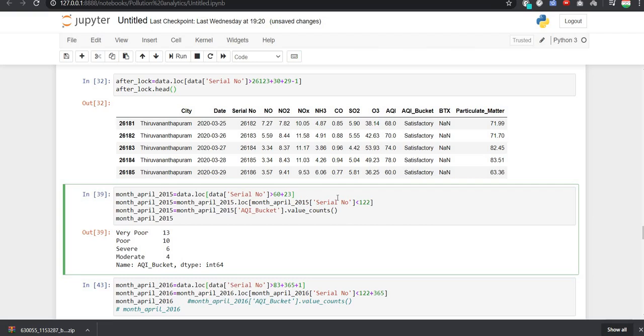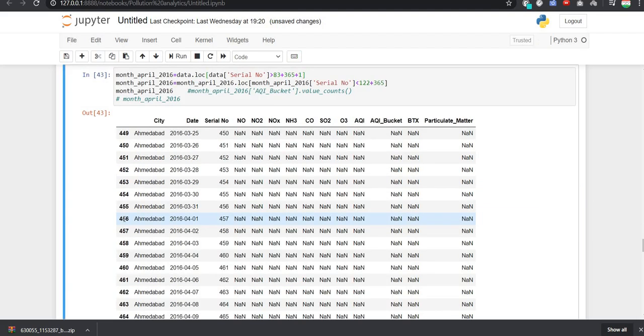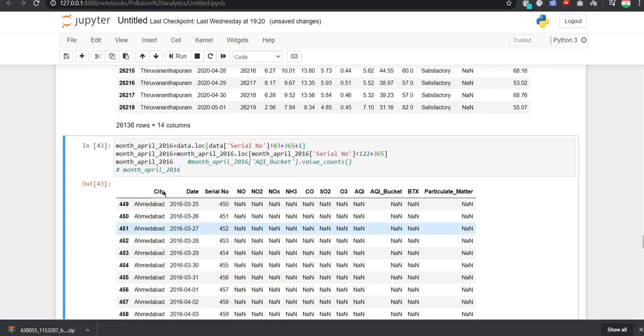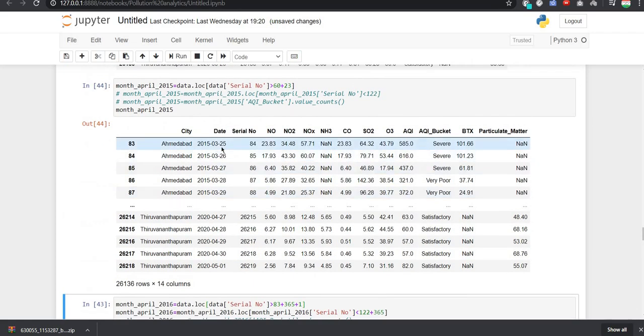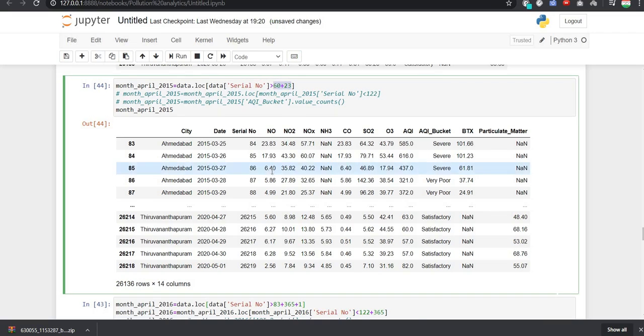and you can see that the date, if you comment out all these, the shortcut for comment is Control plus slash, and now you can see here the date starts from 25 if we are considering 83 here, 60 plus 23.